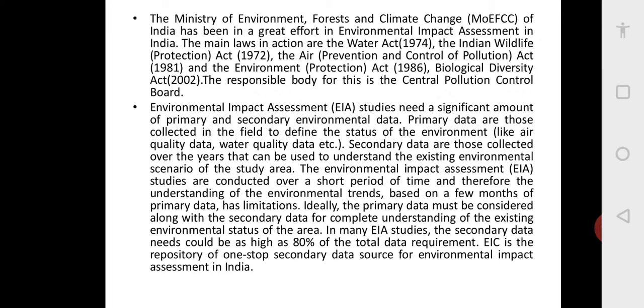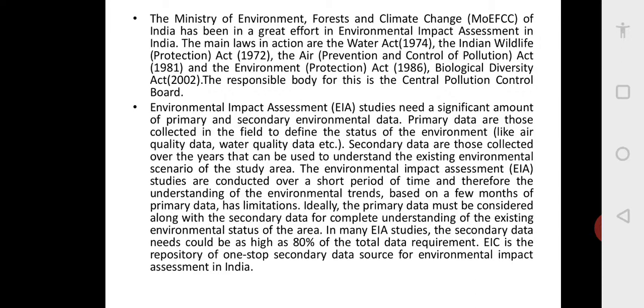Primary data are those collected in the field to define the status of the environment, like air quality data, water quality data, etc. Secondary data are those collected over the years that can be used to understand the existing environmental scenario of the study area. The environmental impact assessment studies are conducted over a short period of time, and therefore understanding the environmental trends based on a few months of primary data has limitations.